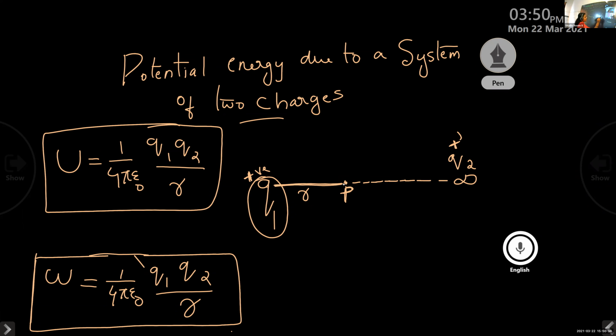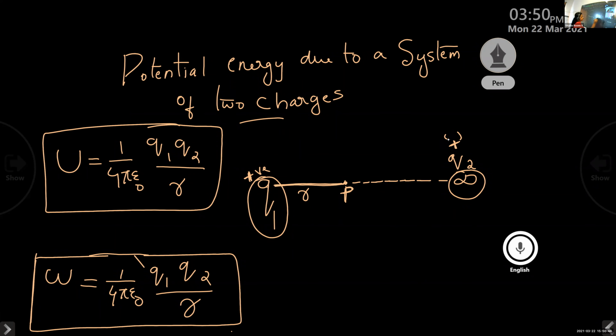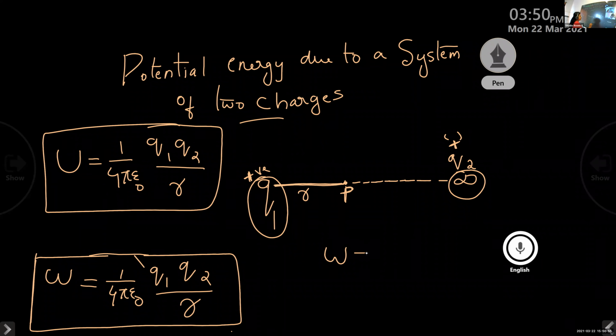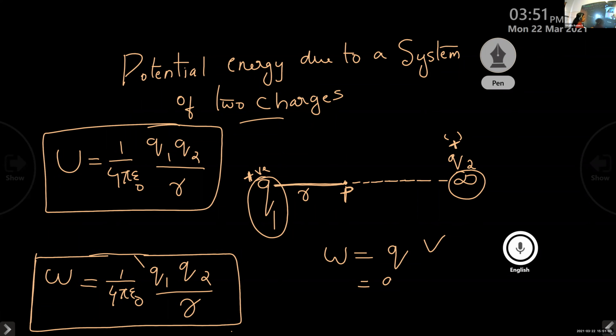Then we consider another point that is at infinity. At infinity, I place another charge Q2. It also possesses a positive sign. Now I want to bring this charge Q2 from infinity to this point P. For this, I want to do some kind of external work. And the expression for this external work is given by W is equal to QV. That is the product of the charge into potential. Here the charge that we placed at infinity is Q2.